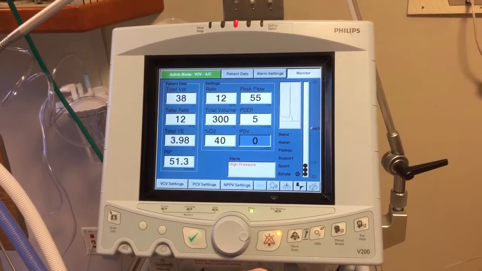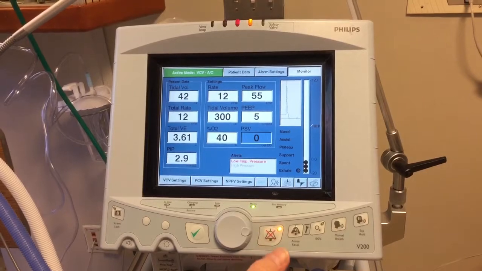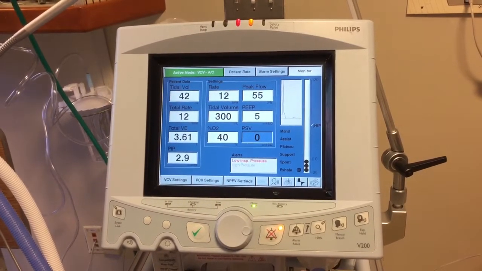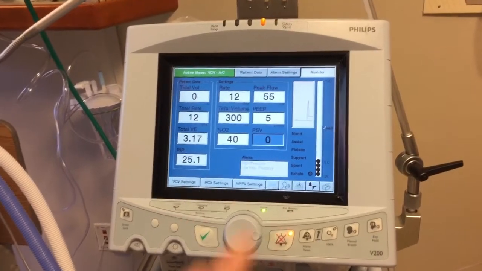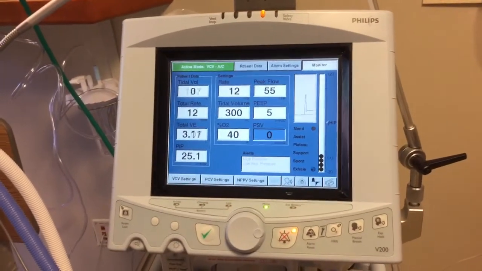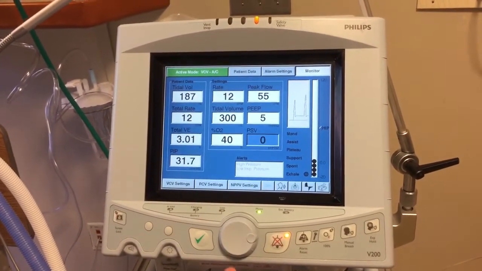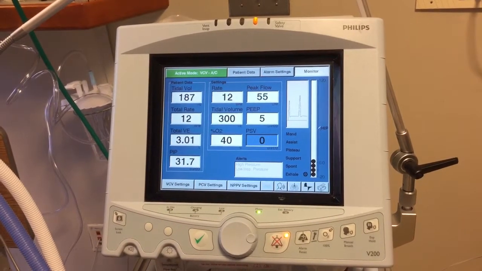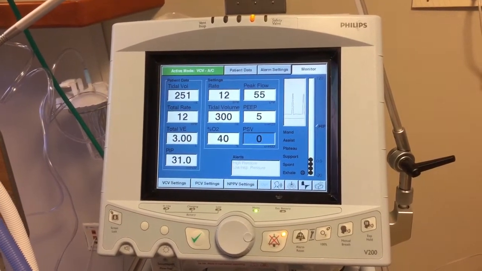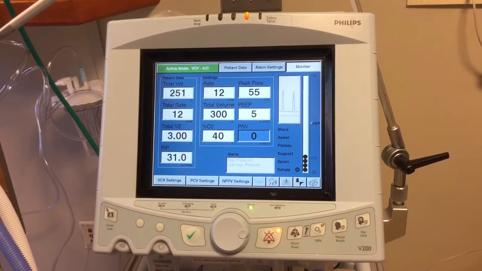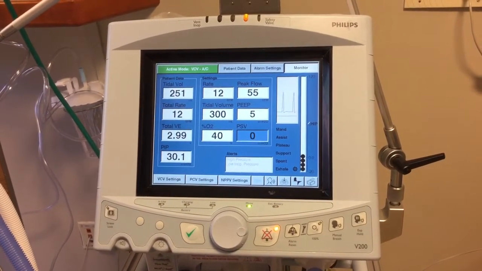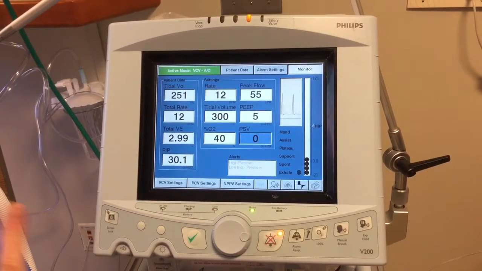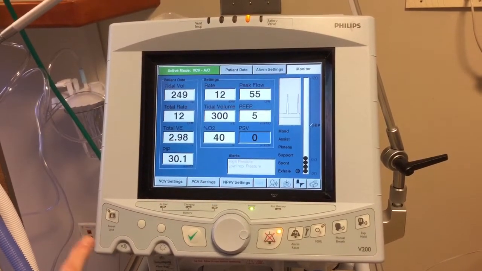So we're going to hit the silence alarm so that we don't have the patient being upset about it, and then we're going to assess our patient. Low inspiratory pressure means that, again, anything low means we're not getting delivery to the patient. If you keep getting the alarms and they keep going off frequently, call respiratory. They may need to assess the alarm settings, but before you do that, you need to assess your patient.